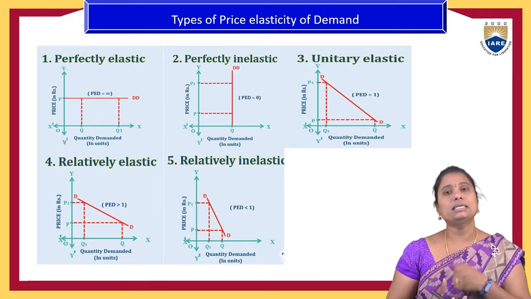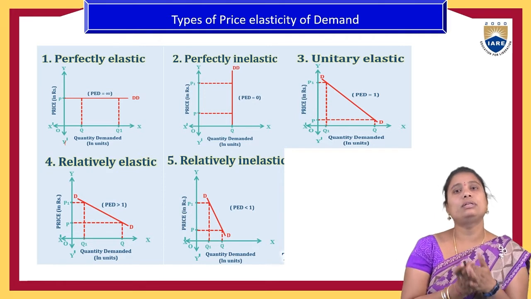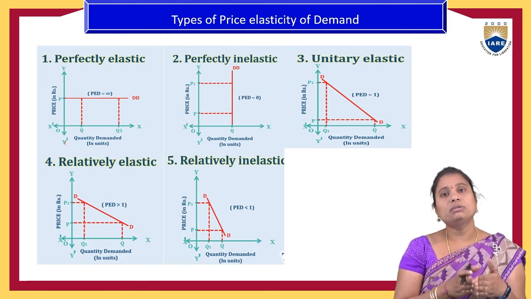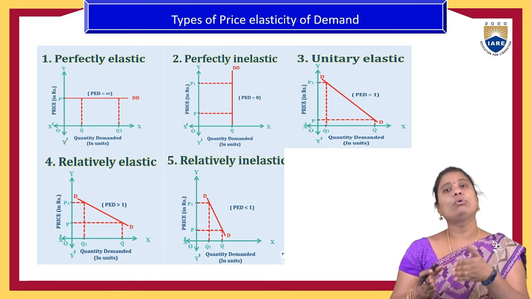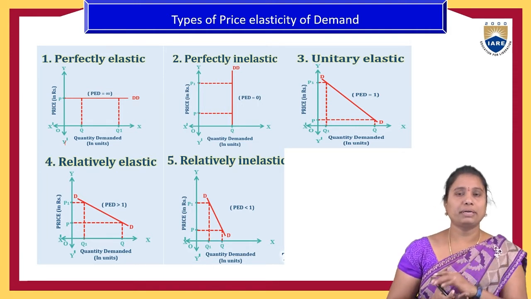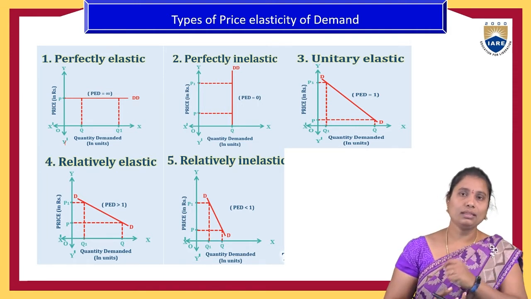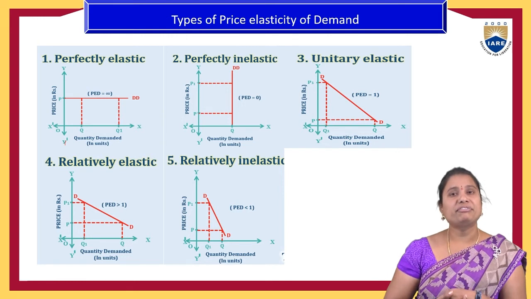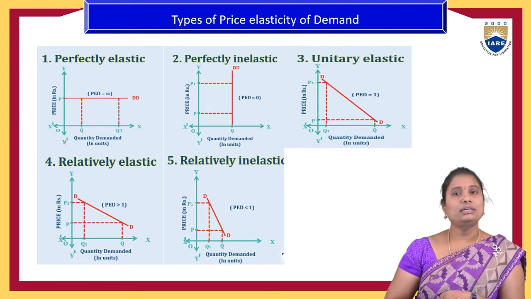If the population increases, the consumption of necessary goods will increase from Q to Q1 even if the price is the same. That is called perfectly elastic demand.